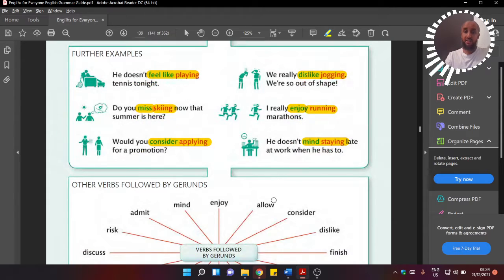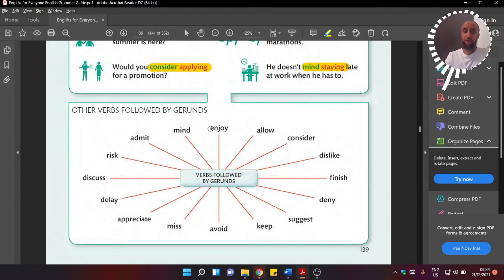So here's again another list, the list of verbs. Whenever you have these verbs like enjoy, like risk, like dislike, they must, or in Arabic, lazim, be followed by, you know it already, guys, a gerund, a verb with an ing. Must be followed by a gerund. So I cannot say I enjoy to play.